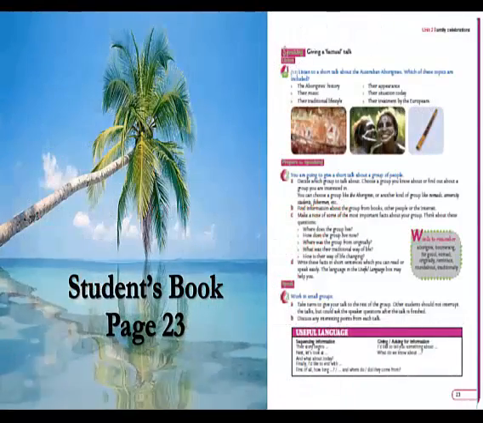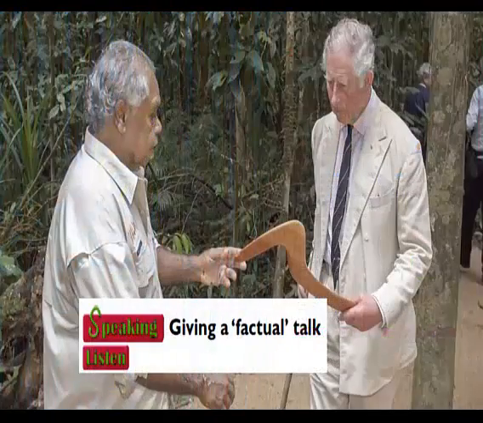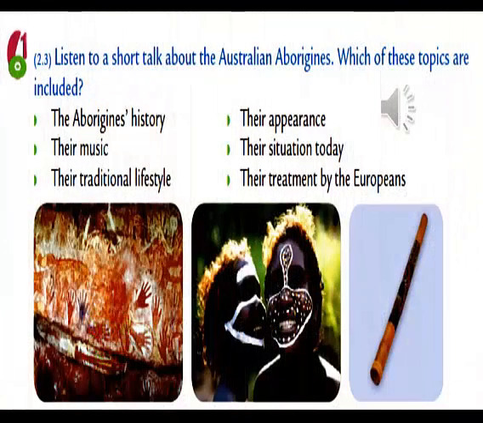Now, on your student's book, page 23, we have a listening task. We are going to listen to a short talk about the Australian Aborigines. Listen carefully and tell me which of these topics are included in the listening.